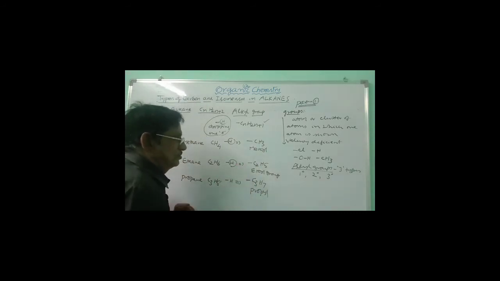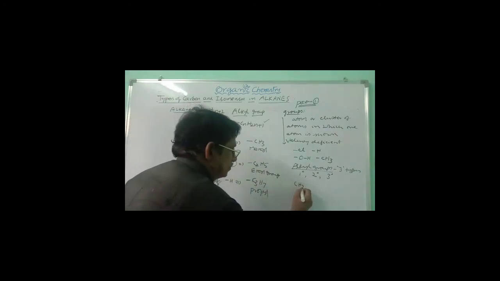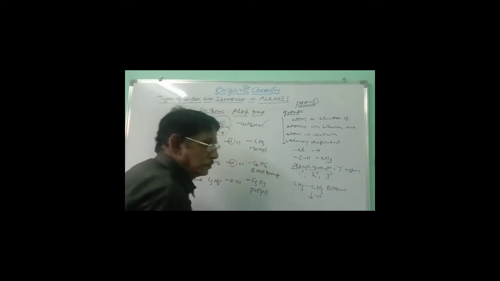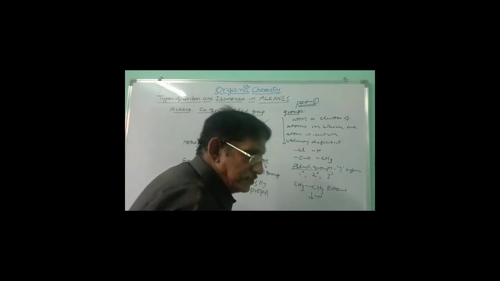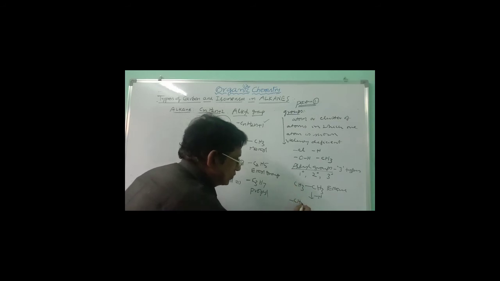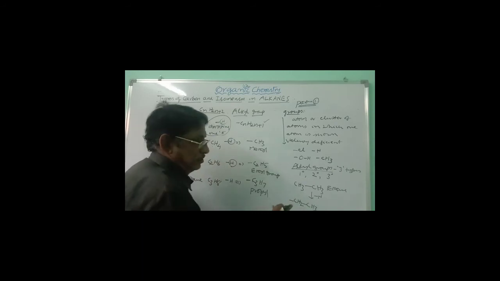If you take the ethane structure, this is ethane. You have to drop one hydrogen. From which carbon are you dropping hydrogen? This or that. If you drop hydrogen from this carbon, it becomes CH3CH2, with the point of attachment, valence deficiency, shown on this carbon.